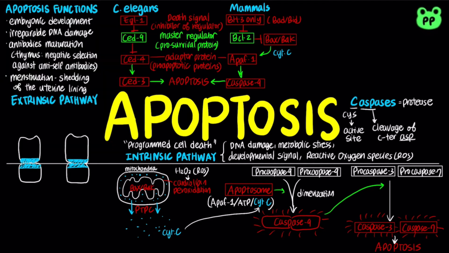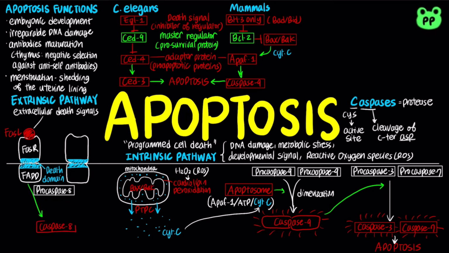On the other hand, the extrinsic pathway is triggered by extracellular death signals, which bind to cell surface receptors. The death signal Fas ligand binds to Fas receptor on the plasma membrane, which triggers the death domain to interact with cytosolic protein FADD, which stands for Fas-associated death domain, which in turn activates the cytosolic protease caspase 8.